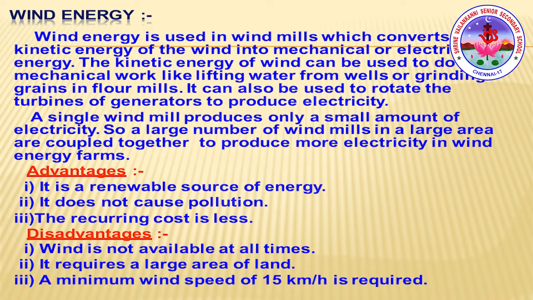So the advantages and disadvantages: it is a renewable source of energy and does not cause pollution, right? And the disadvantages: wind is not available at all times and it requires a large area of land. And we need a minimum wind speed of 15 kilometers per hour, which is not possible all the time.